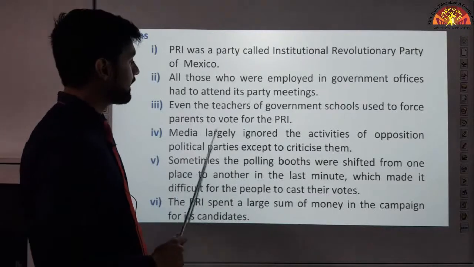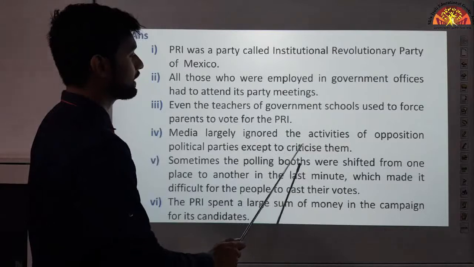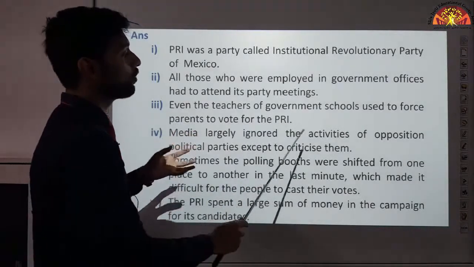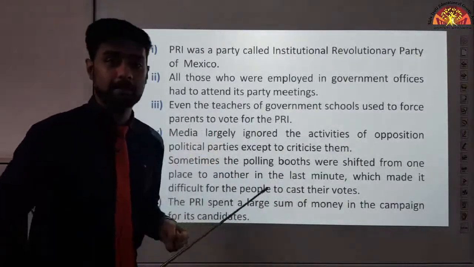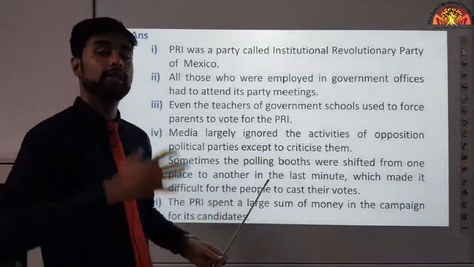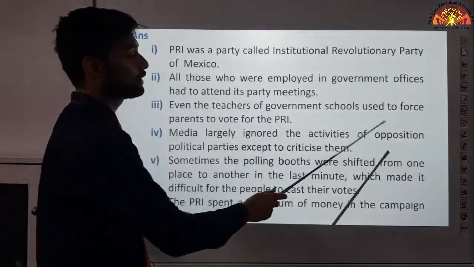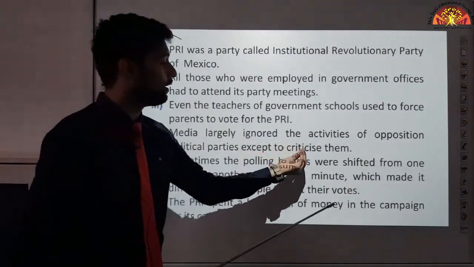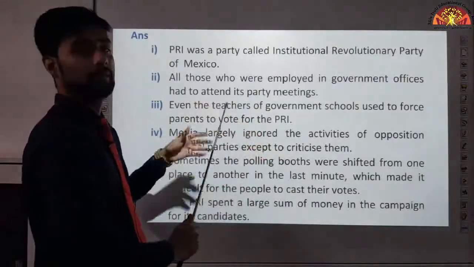See how media largely ignored the activities of opposition political parties except to criticize them. Now the media, the TV channels, the newspapers, what did they used to do? They ignored the activities of opposition parties. The media doesn't tell the good things about the other parties, but only to criticize them. They only criticize them, speak ill of them, so that the viewers watching and the people reading the newspaper, what will they see? That the opposition party is not doing anything good. Why? Because the media is not showing that; what is it showing? Only the criticism. Okay, so they will go back to PRI.